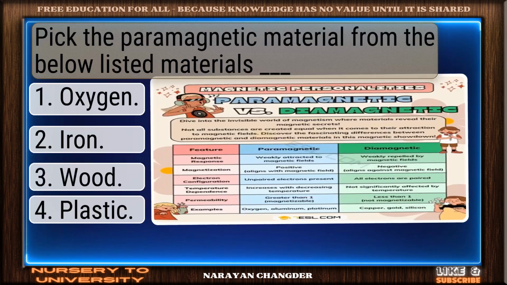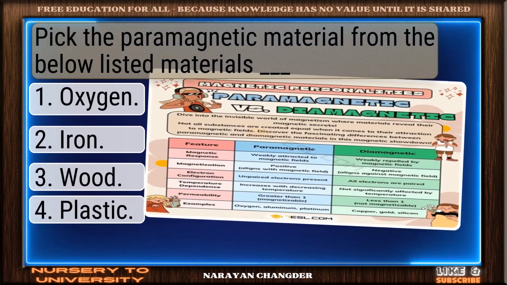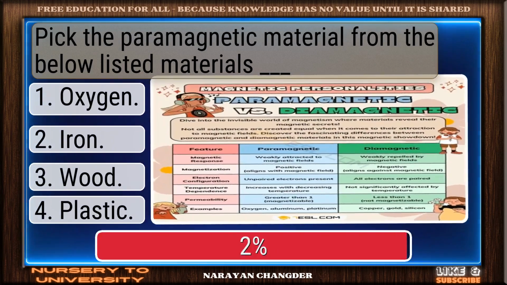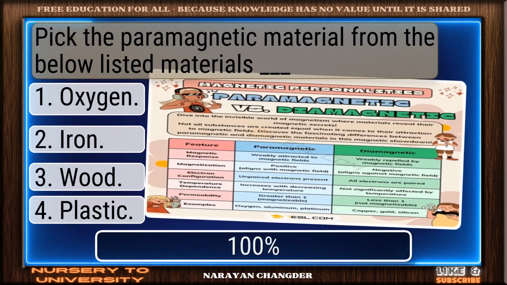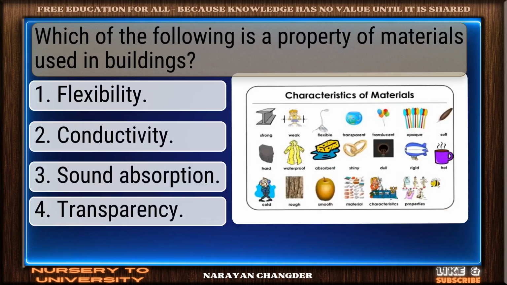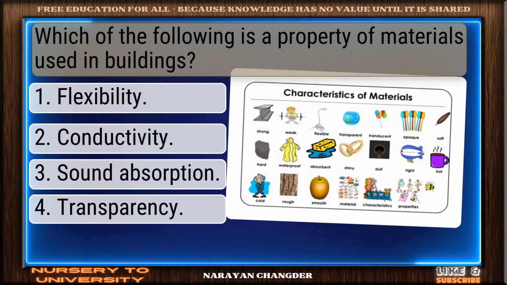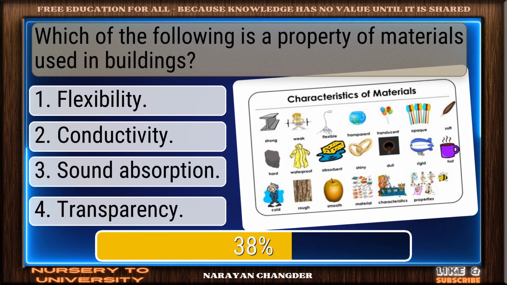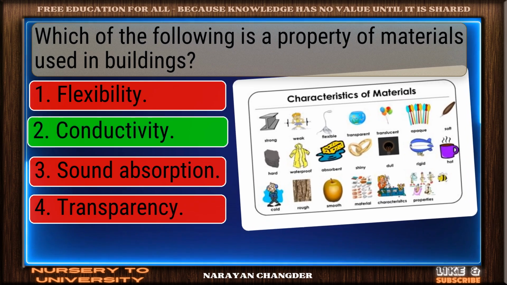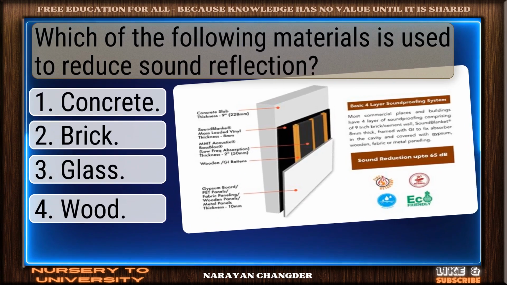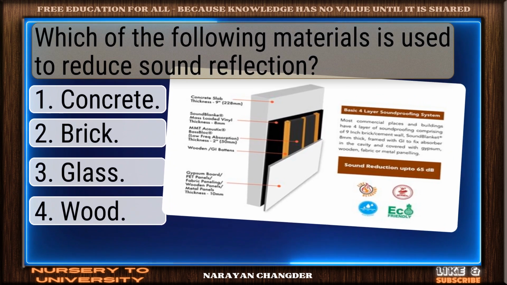Exactly, cotton. Pick the paramagnetic material from the below-listed materials dash. Perfect choice, oxygen. Which of the following is a property of materials used in buildings? Valid point, conductivity. Which of the following materials is used to reduce sound reflection?